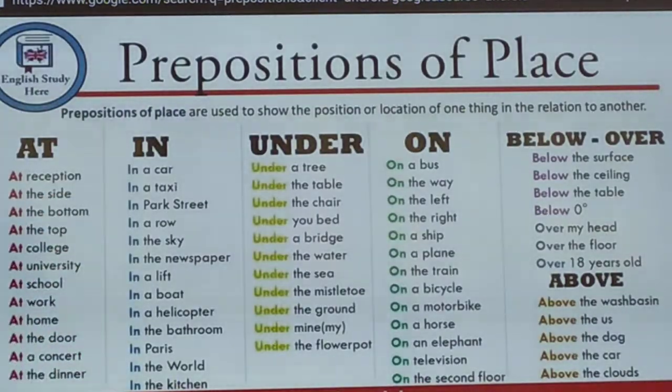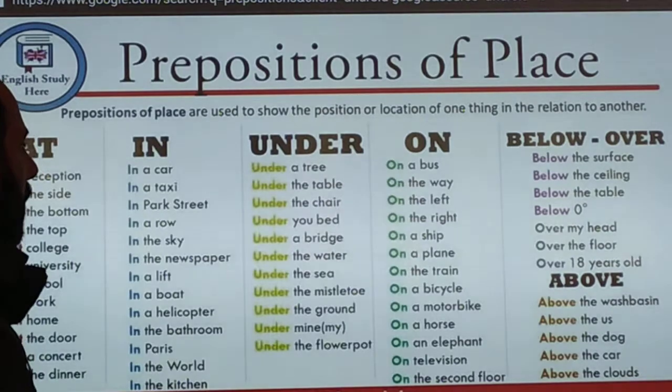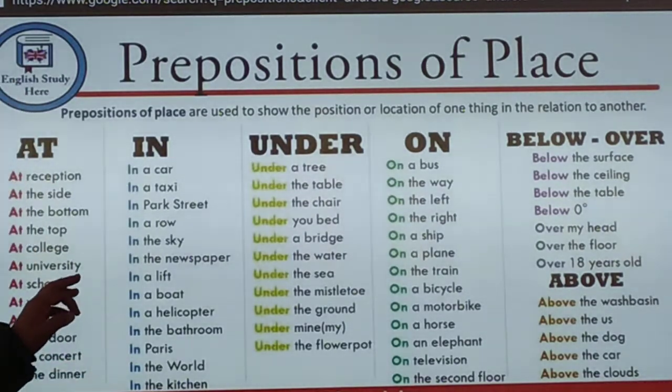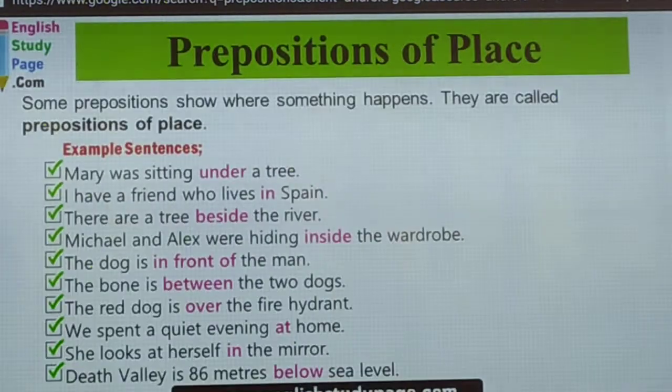Probably we have done this. At reception, at the side, in car, in taxi, under the tree. This shows the position. On a bus, on the way, below the surface. You have to remember them. There is no particular formula. If there had been a formula, I would have given you a proportion of place in the sentences.